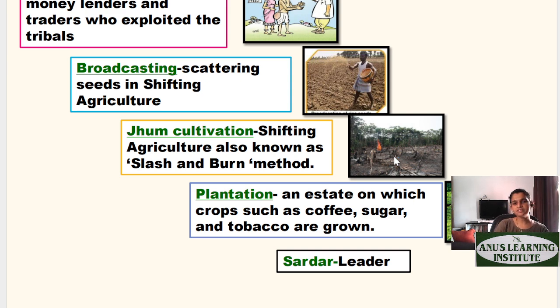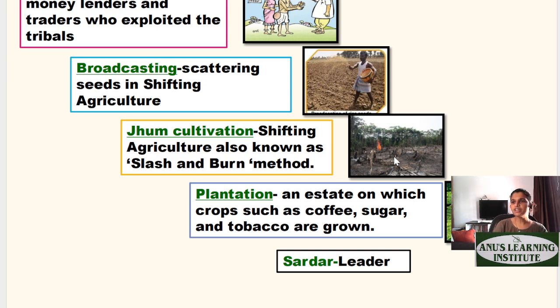Once this land is ready and fertilized, we use it. The tribals use it for cultivation for 3 to 4 years. Three to four years later, the fertility of the soil obviously decreases, so they leave this land fallow and move to another area in the forest where again they do the slash and burn method, or Jhum cultivation, or shifting agriculture, or Bewar. So all these terms mean the same.